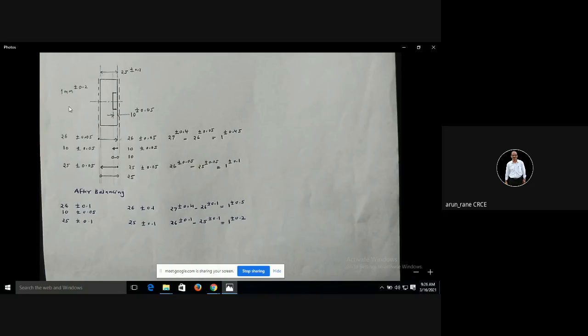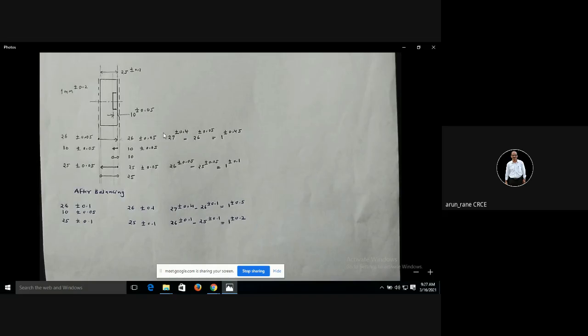Right? So now here my finished dimension is 25. So I have 1 mm here and I have 1 mm here. So what will be the total dimension in the beginning? 1 mm, and this is 25. So 25 plus 1 plus 1, that is 27. And whether you add or whether you subtract, the tolerance will always get added, isn't it? This is the basic rule we have seen. So it will be 27 plus minus 0.4.